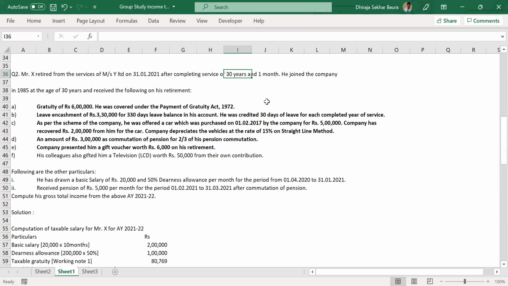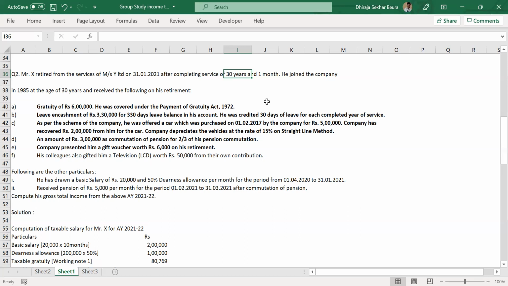Now anybody else, any questions? If not, then can somebody please revise the gratuity once more in the exactly similar way? Sure. Go ahead. For government employees, it is fully exempt.